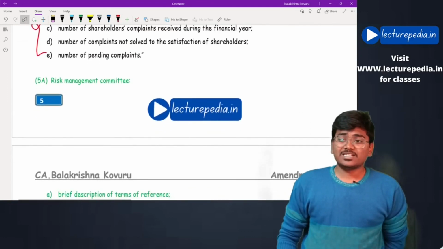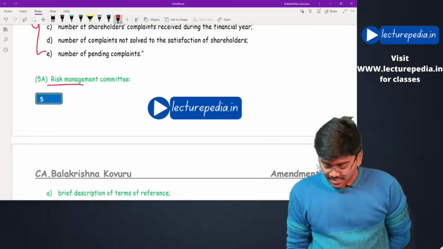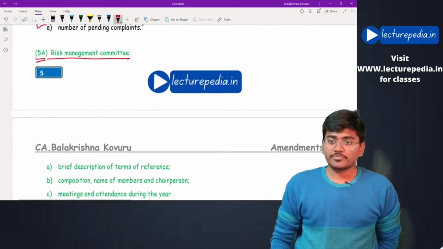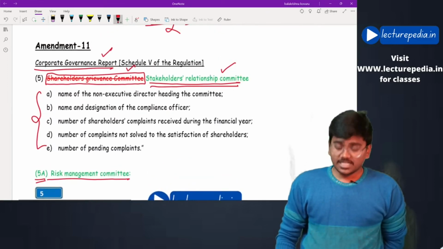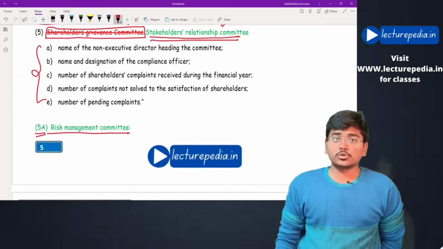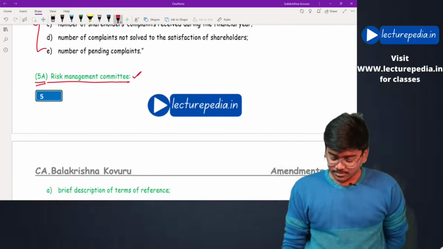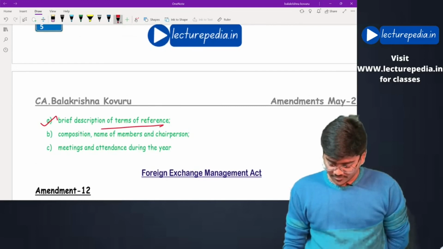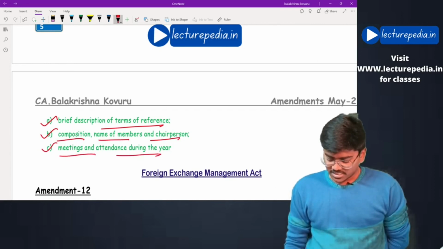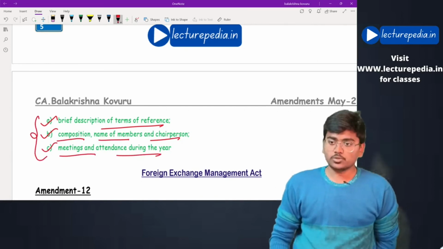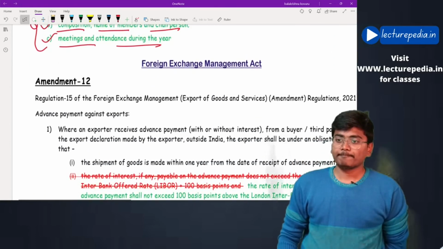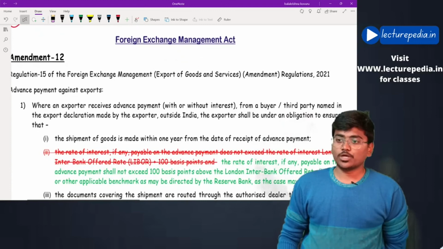And an additional disclosure requirement relating to the risk management committee is also implemented through Subregulation 5A. Now the corporate governance report must also include disclosures relating to the risk management committee. What are the disclosures? A brief description of terms of reference, composition, names of members and chairpersons, meetings, and attendance during the year. These disclosures relating to the risk management committee must be given in the corporate governance report. Those were the amendments related to LODR regulations.